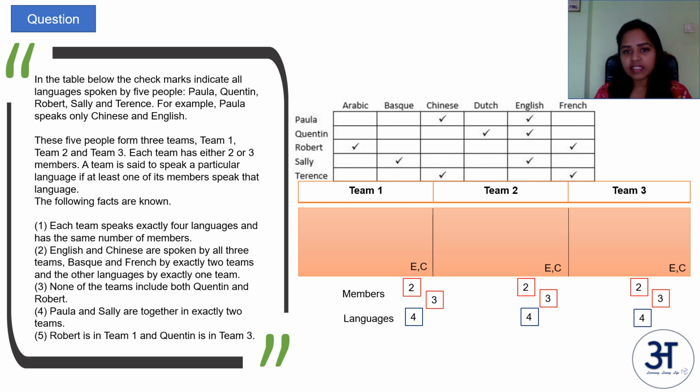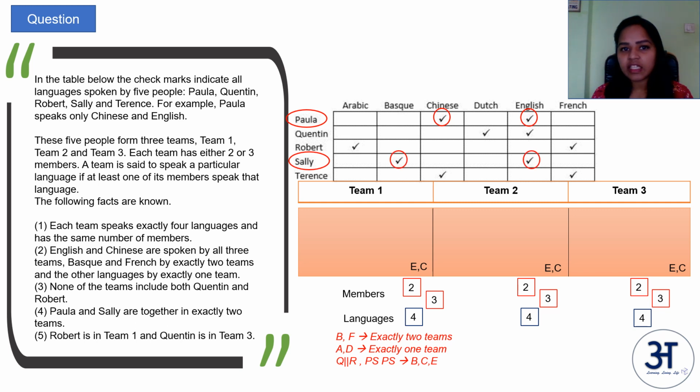Okay, and then E and C are spoken by all 3 teams. So I'm writing E and C in all the 3 teams. B and F are spoken by exactly 2 teams, and the other languages by exactly 1 team. So B and F by exactly 2 teams. The left languages are A and D, so that is exactly 1 team. None of the teams include both Q and R. P and S are together in exactly 2 teams.